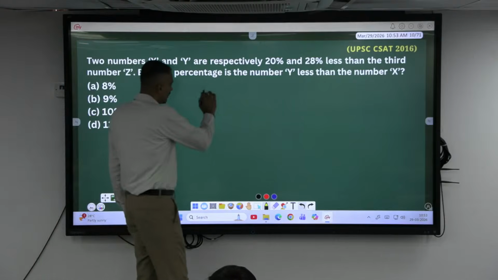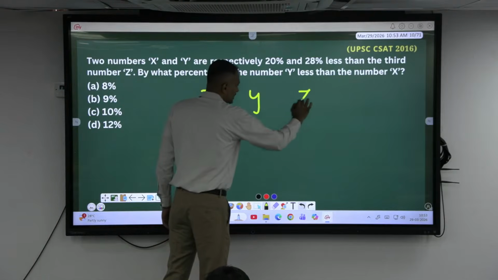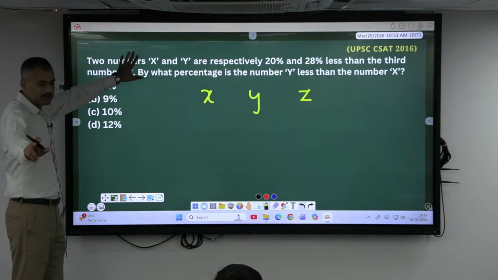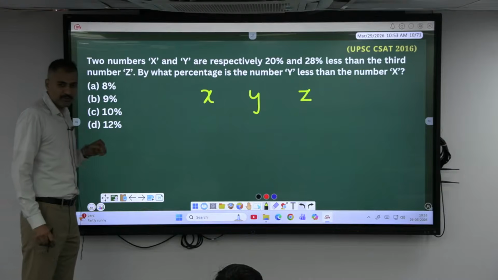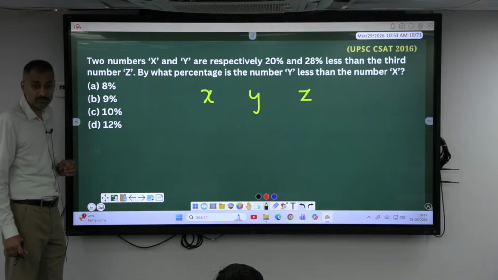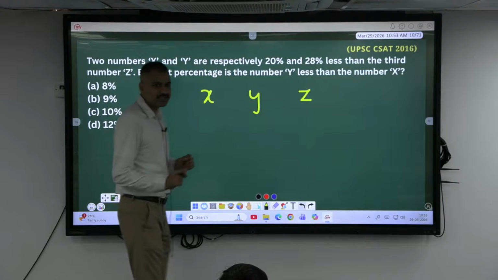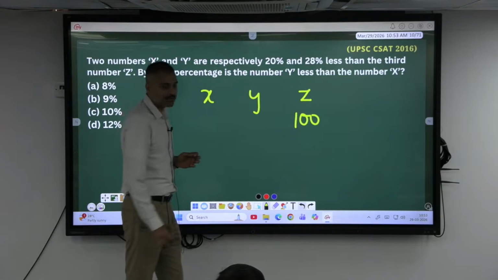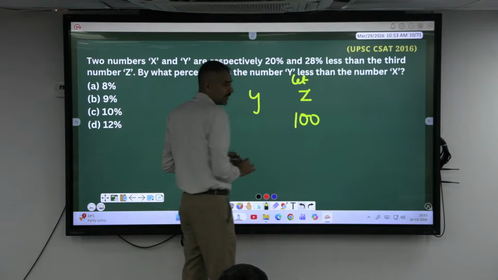There are three numbers, isn't it, madam? x, y, z. Now, from this given statement, if I ask you to assume one of these numbers, which is the best way to assume? Which number to assume? Z. What do you all assume? Since it's in percentage, 100 would be better to analyze here, right? Okay, so let Z be 100.